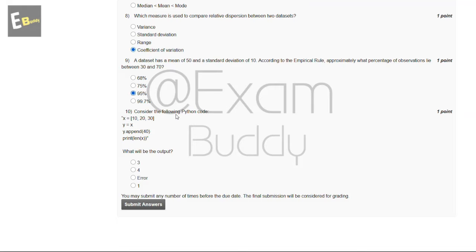Consider the following Python code. So this is the Python code, and what will be the output? So these are the options, and the answer of our 10th question is 4. Now submit your answer.